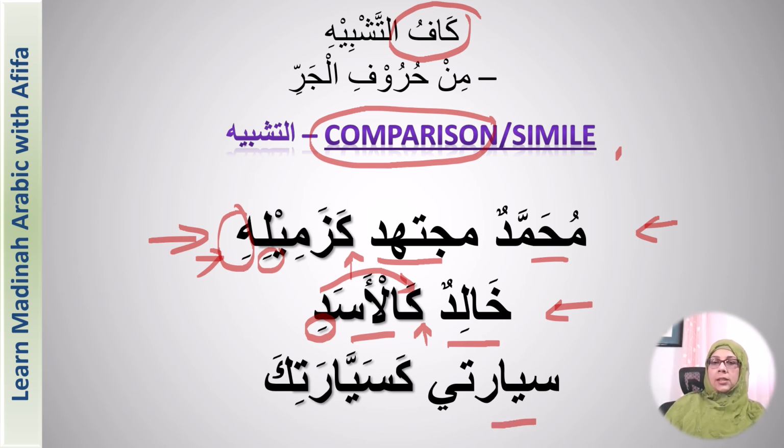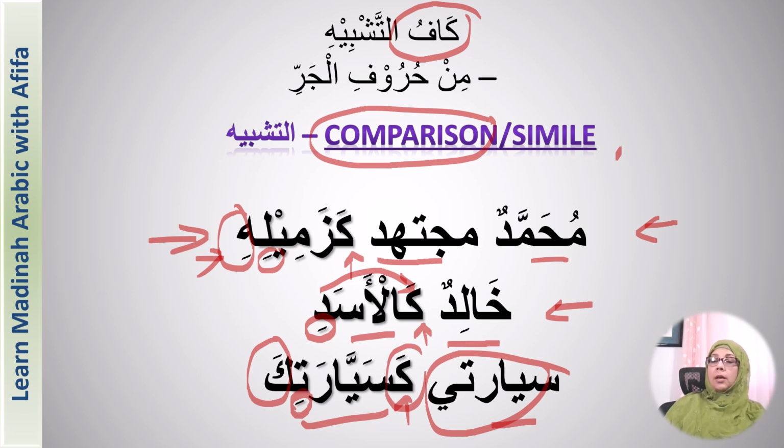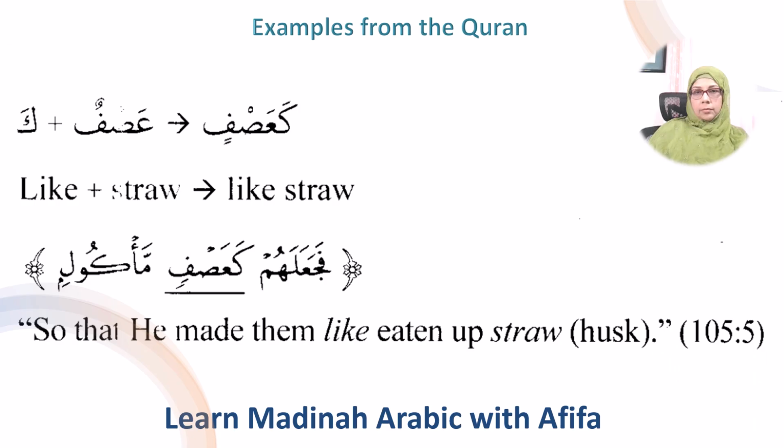The next one is Sayyarati ka sayyaratika. It means my car is ka, like yours, right? Ka sayyarati. This is why it is majroor, because of the ka preposition that preceded it. So my car is like yours.